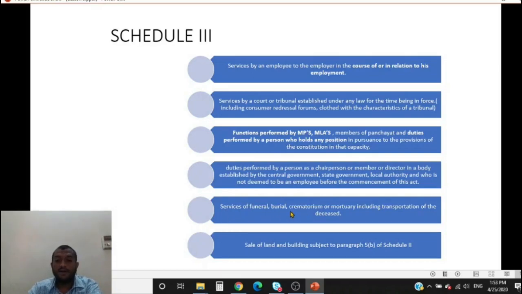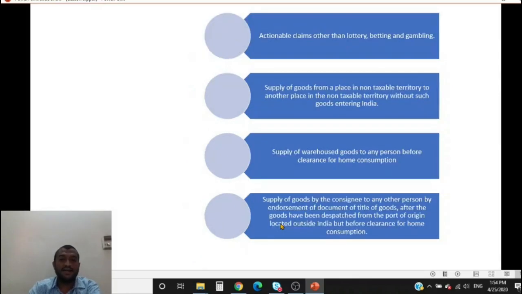Service of funeral, burial, crematorium, mortuary. This is self-explanatory, I think. Funeral, burial, cremation service, mortuary. Transportation of deceased is also neither supply of goods nor supply of service. See, sale of land and building, except where the land and building is being sold where a part of the consideration has been received before issuance of completion certificate, is covered by 5B of Schedule 2. If the entire consideration is received after issuance of completion certificate or first occupancy, then it is covered by Schedule 3. This is a fine line.